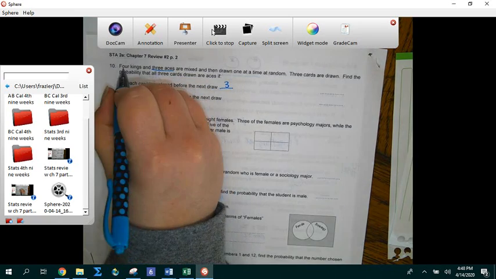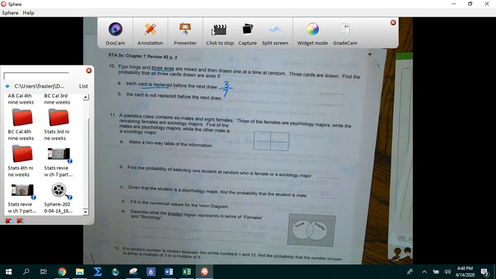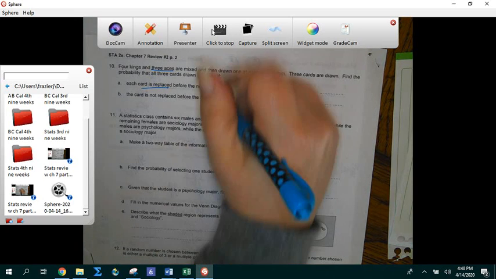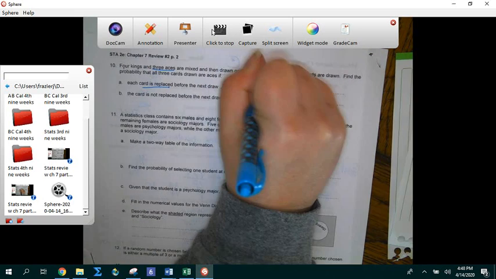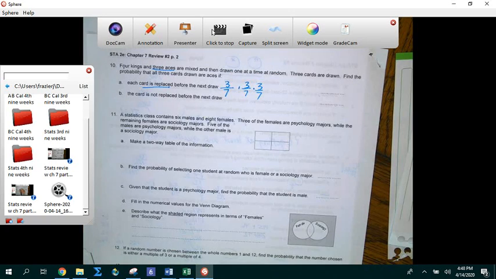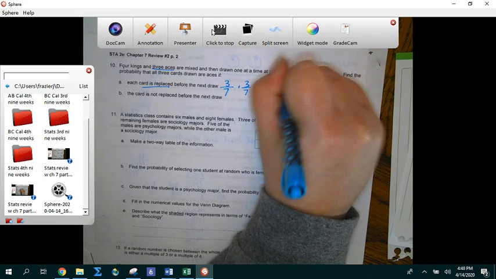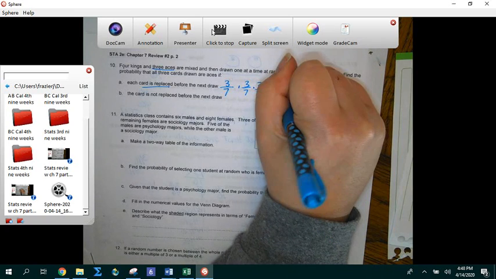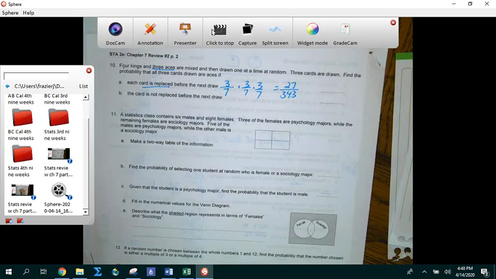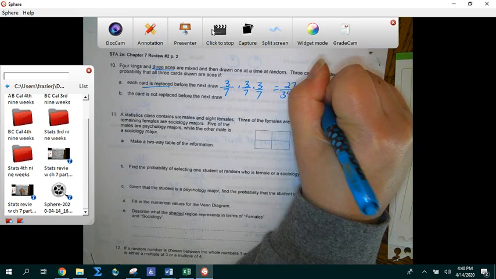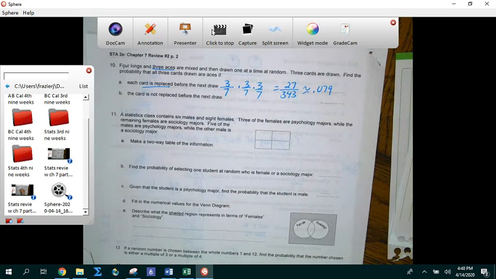So 3 and 4 gives me a total of 7. And I put the card back each time. So that means my probability doesn't change. So I'm going to multiply by 3 out of 7 3 times because I want 3 cards. So 3 times 3 times 3 is 27. 7 times 7 times 7 is 343, which is approximately 0.079 if you type that in the calculator.